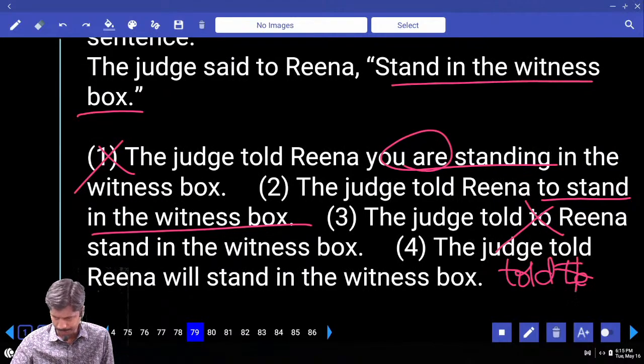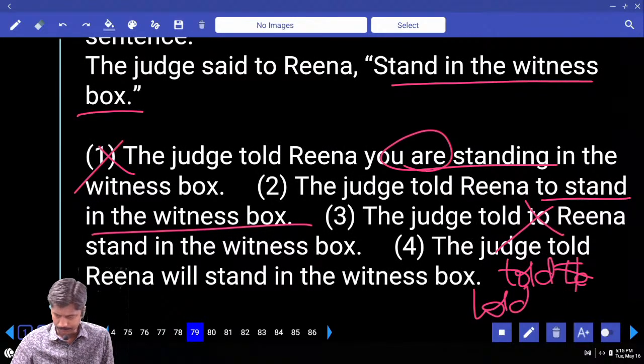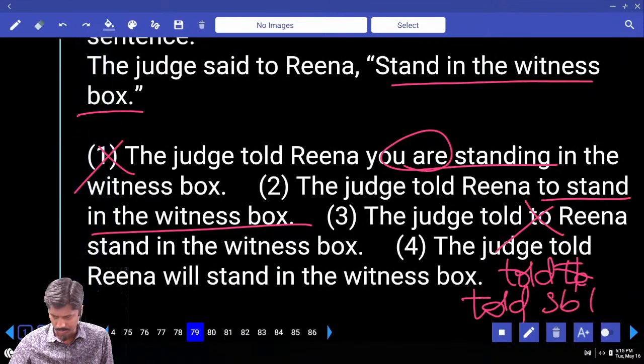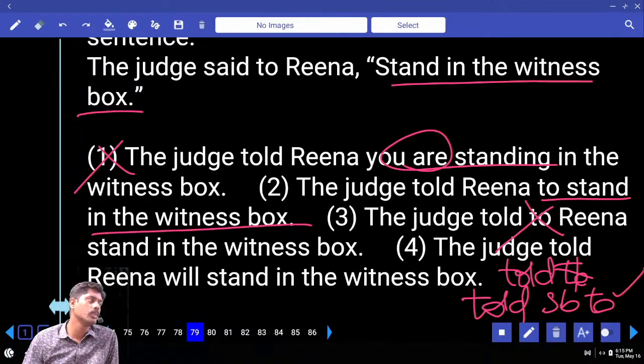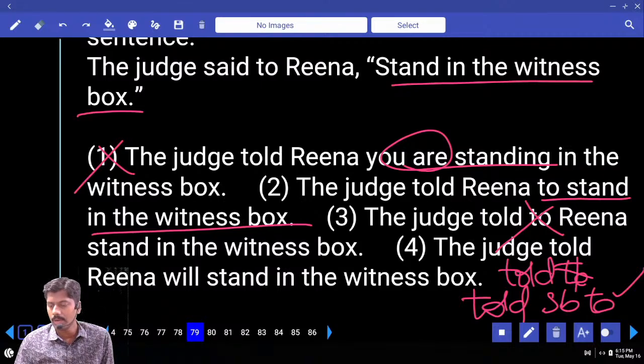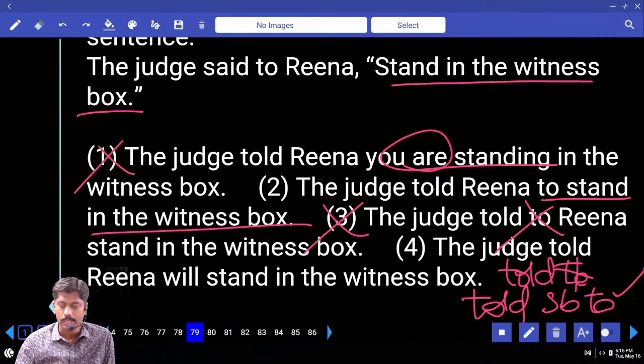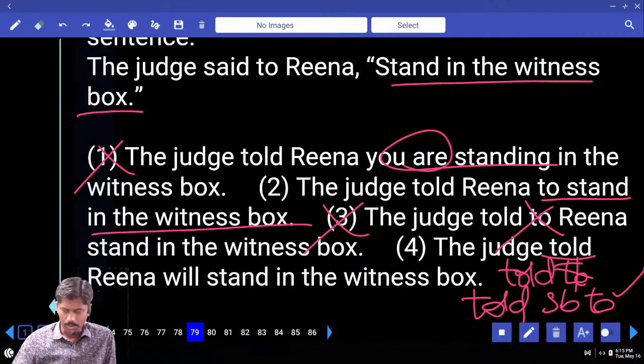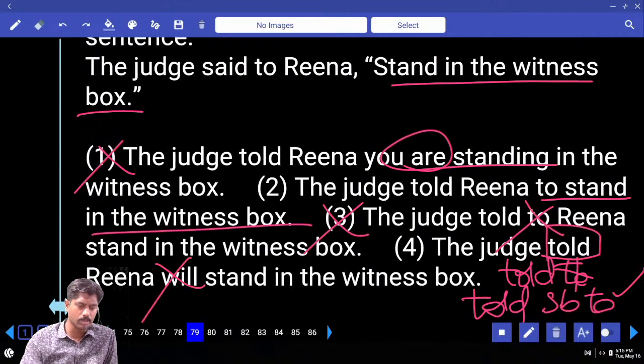If you want, told somebody to comes. I told her to wait. I told him to come. You can use it in this way. But immediately after told, do not take to. Told or tell, do not take to. Wrong grammatically. Said can take it. The judge told, already told is past, will will not come. Answer second option.